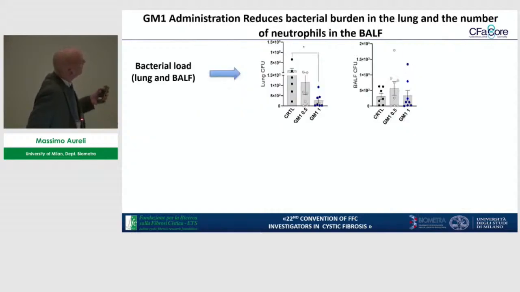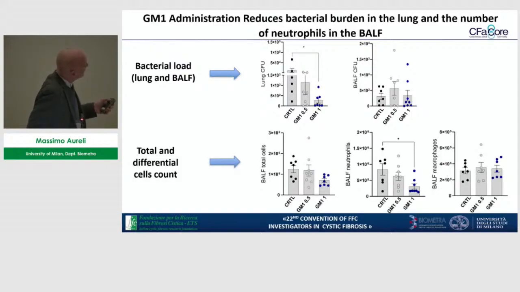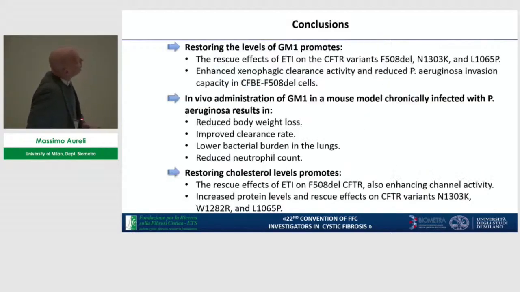We observe a reduction in the bacterial loading in the lung, and also a reduction in the number of neutrophils in the BALF.